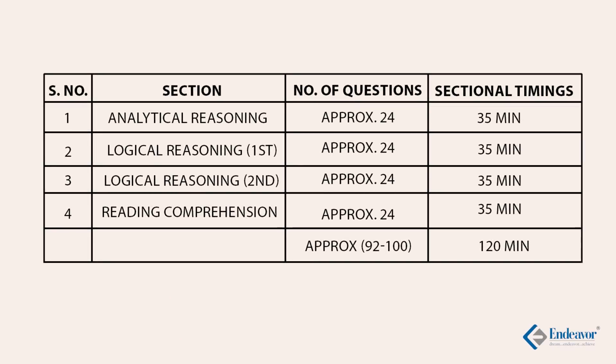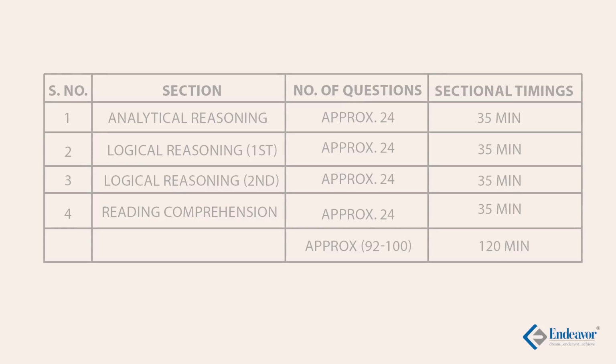First section, analytical reasoning, approximately 24 questions, 35 minutes. Logical reasoning, approximately 24 questions, 35 minutes. Second, logical reasoning, approximately 24 questions, 35 minutes. Reading comprehension, approximately 24 questions, 35 minutes. In total, there are 4 sections, 90 to 200 questions. You get 2 hours and 20 minutes to solve this paper.